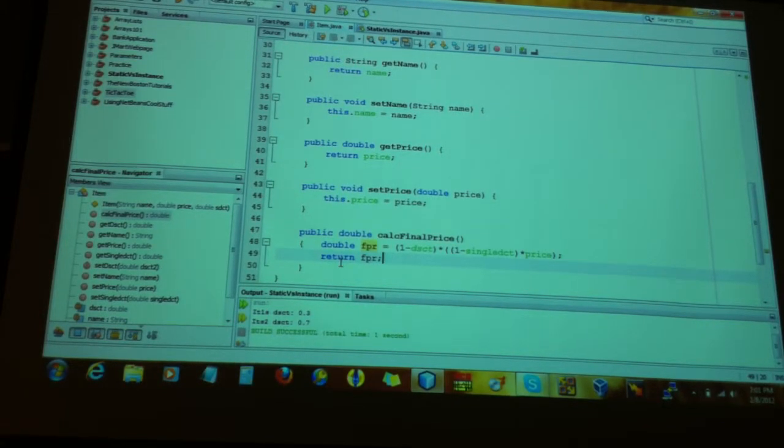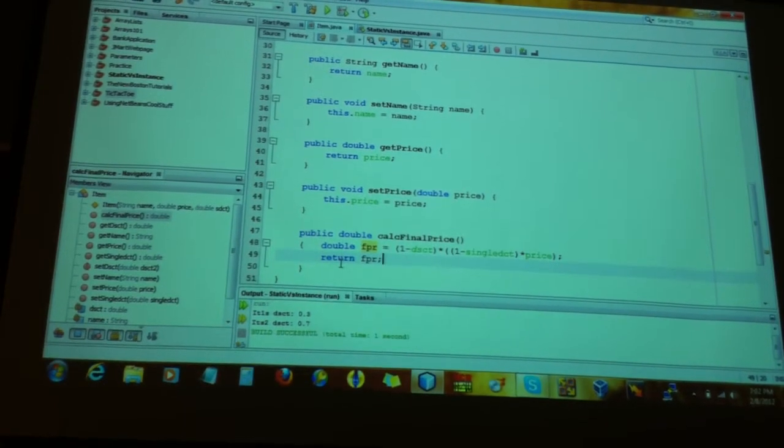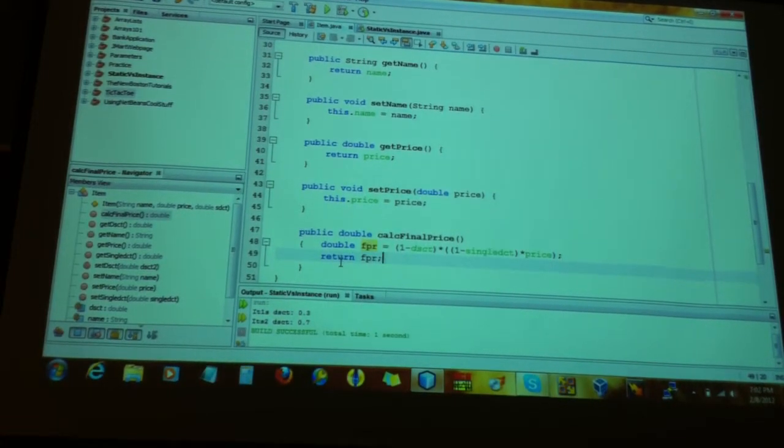How many people do that here? You want to raise your hand? I'm sure half of you at least do that. Why do you have to do two operations? If it's 25% off, you're paying 75%. Multiply 75% times the price. That's it. Right?